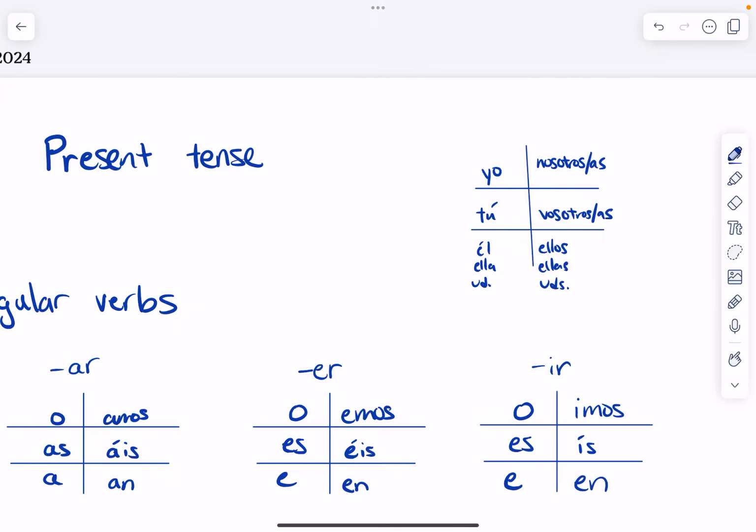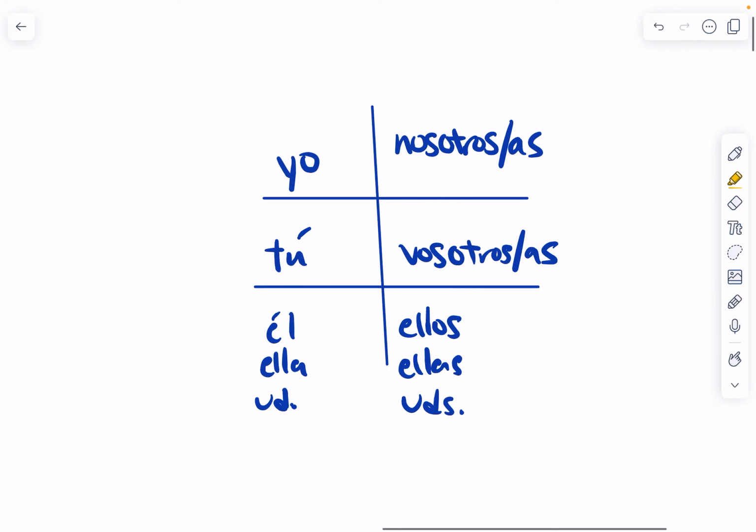Hola, estudiantes. This video is to review how to conjugate verbs in the present tense. For this video and in class, I'm going to use the following chart when I give verb conjugations. And I will always put the same subject in the same spot.